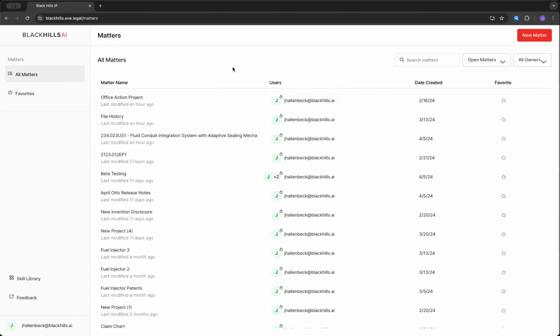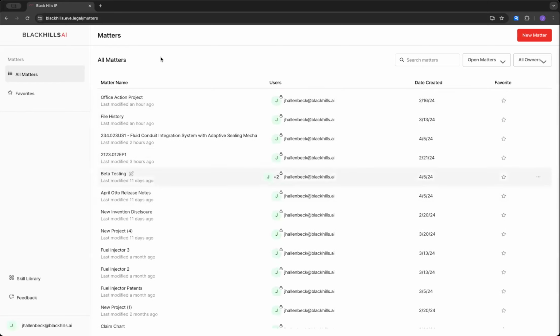What's happened in the past is, as you work on a matter or project and you want to have another project going in parallel, or reset your project as if you hadn't interacted with it before, you'd either have to create a new project and upload all the documents again, or reset your session, meaning you lose the history of your interaction in that project up to date. So this is a new way to interact with it. Why don't I just go ahead and start showing you.